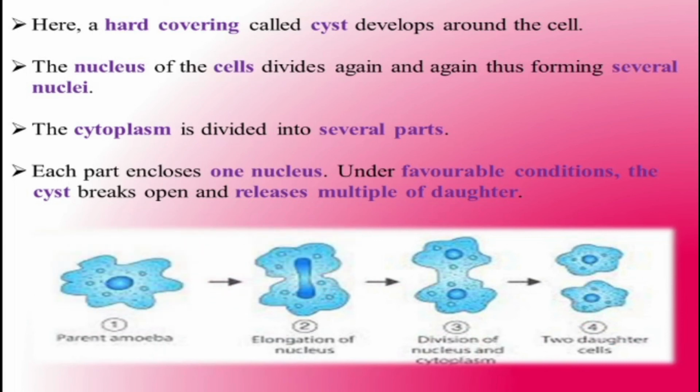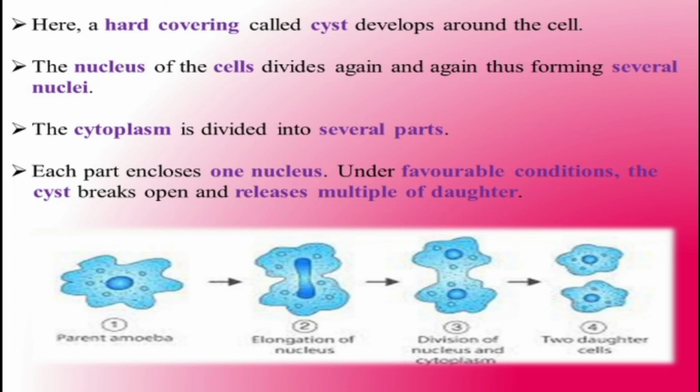Here a hard covering, a hard shell called a cyst, develops around the cell. The cell covered with the hard covering layer is called a cyst. This cyst contains the nucleus. The nucleus of the cell divides again and again inside the cyst, thus forming several nuclei.